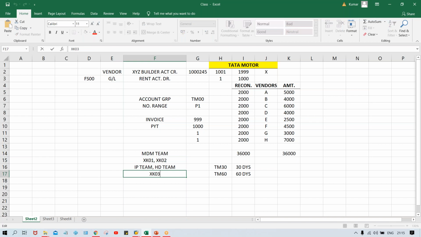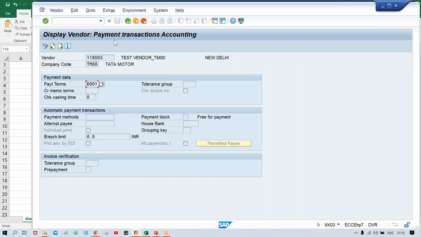If we have given XK02 transaction code access to the invoice posting team, by mistake somebody may change it. Here itself you'll have the change option. Somebody changes, instead of 0001, let's suppose to TM60.